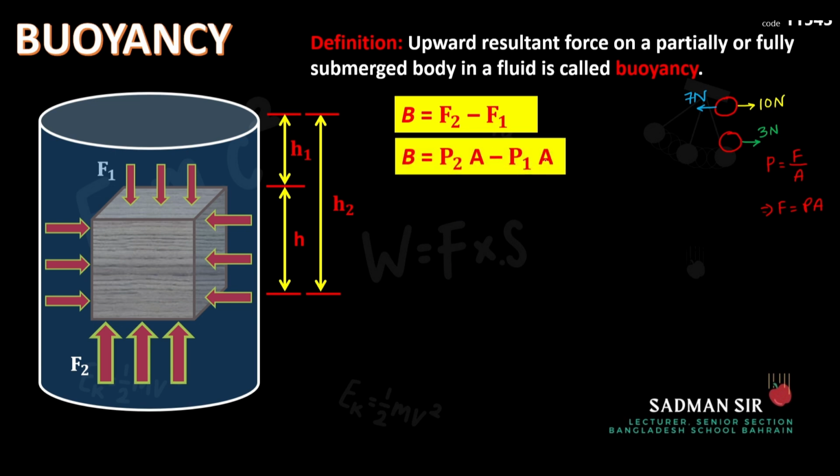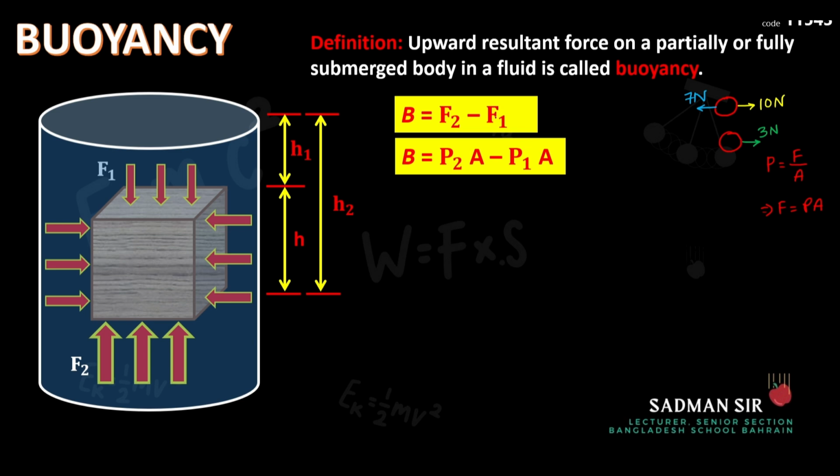And F1 by P1A. Now there might arise a question: I have considered P1 and P2 for pressure, but in case of area, why did I not consider A1 and A2? Why did I keep it the same? The answer is that the area on which the forces are being applied is the same. You see the top surface, the area on which F1 is applied, and the surface on which the force F2 is applied, both have the same area. This surface has area A, and the bottom surface also has the same area A. That is why the area is the same for both of them.